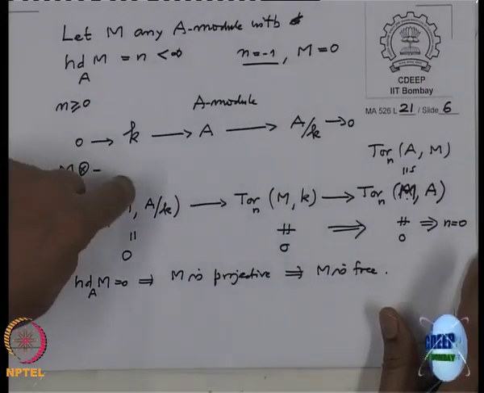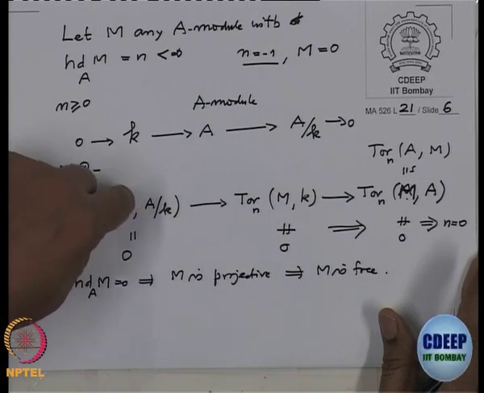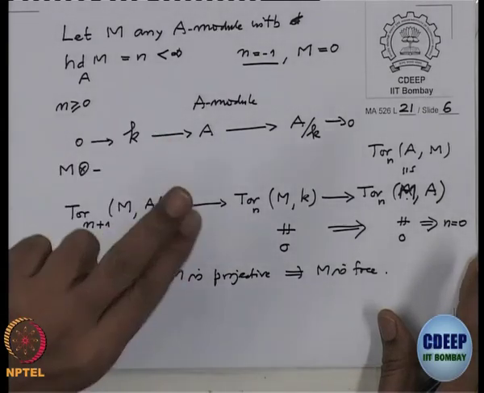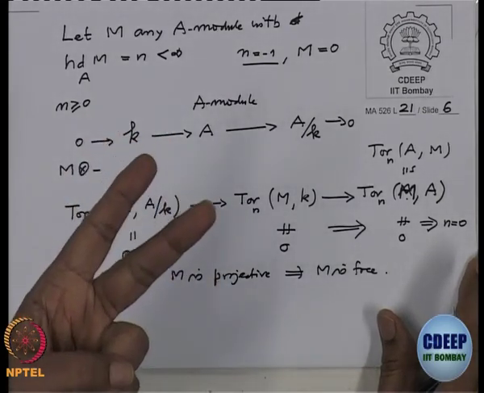So that is the advantage with working with Tor, because Tor has the property that Tor(M, N) is isomorphic to Tor(N, M). That is not true for Ext. In both the variables Tor is covariant. Ext is covariant in one variable and contravariant in another variable. So that is why working with Ext is more difficult, but on the other hand working with Ext gives better results.